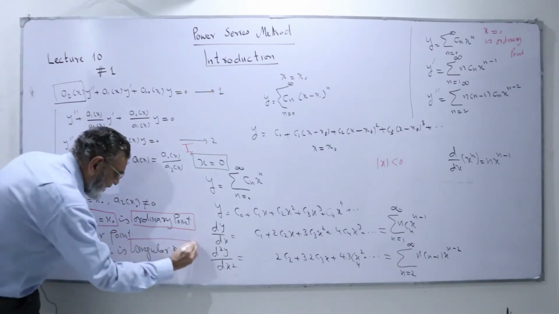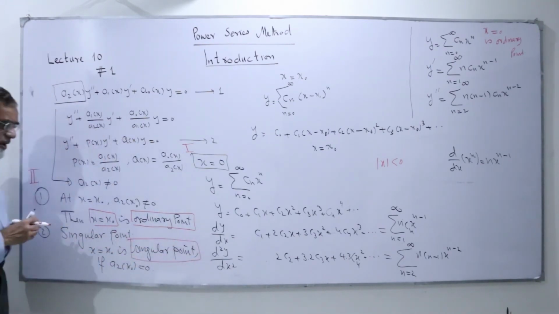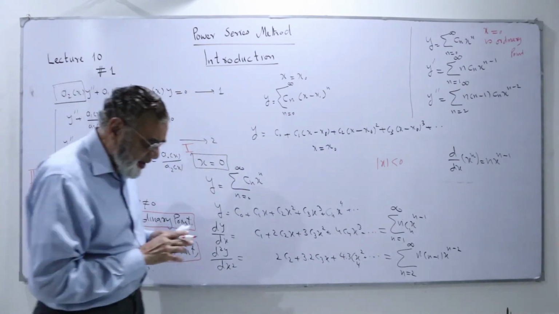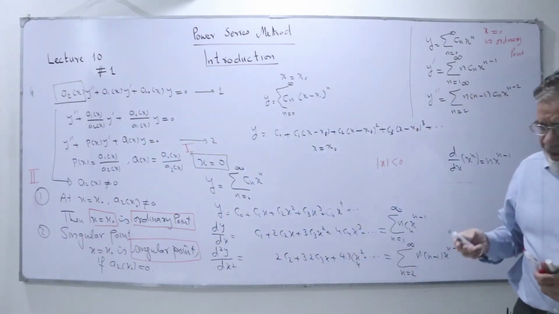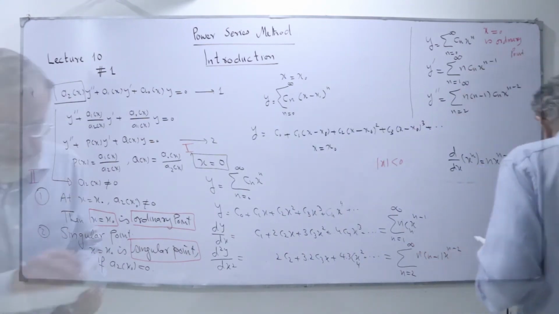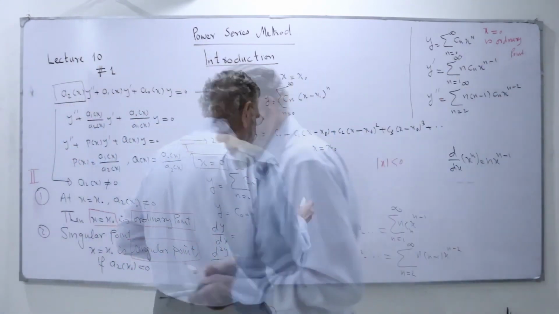As I said, we can define the series solution about the ordinary point. And these are the two things. Then we have the series which we call the Taylor series or Maclaurin series. I just give you the idea of that one.